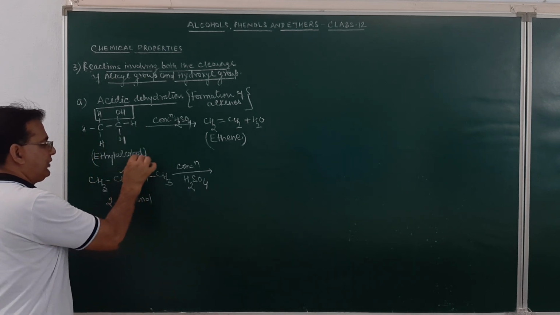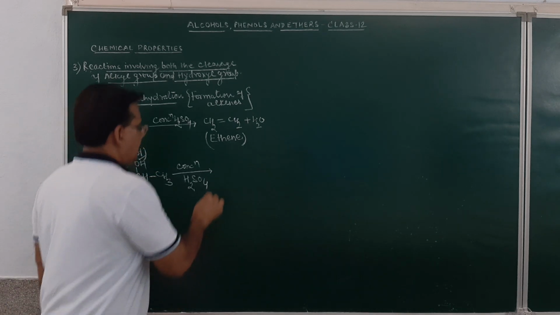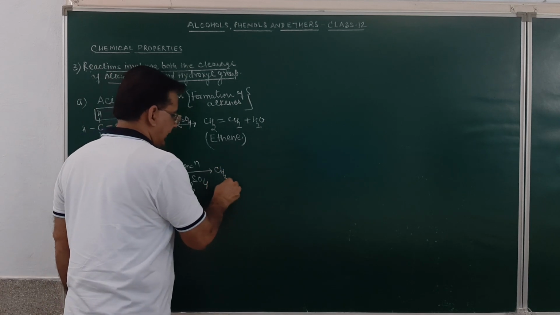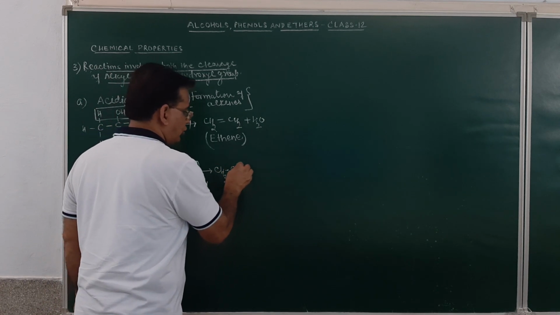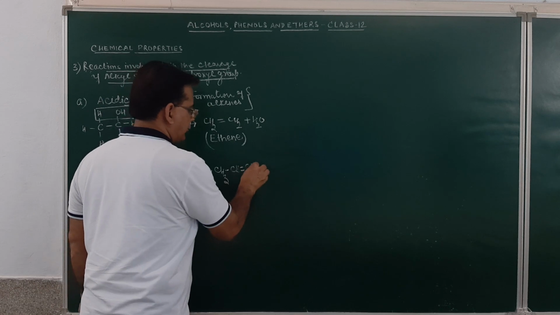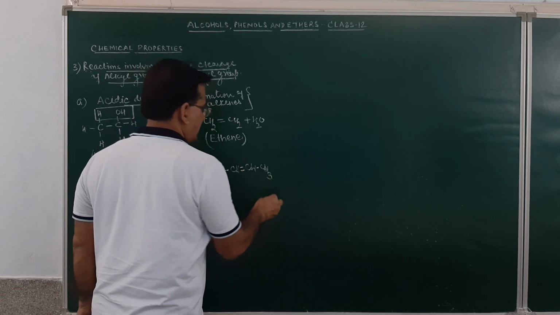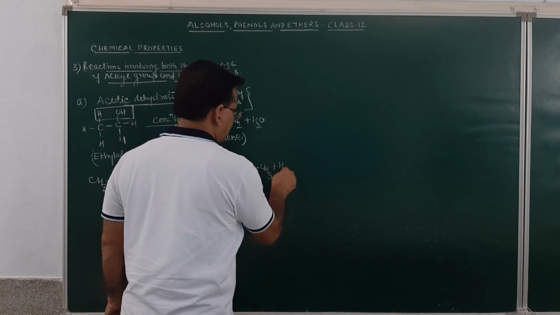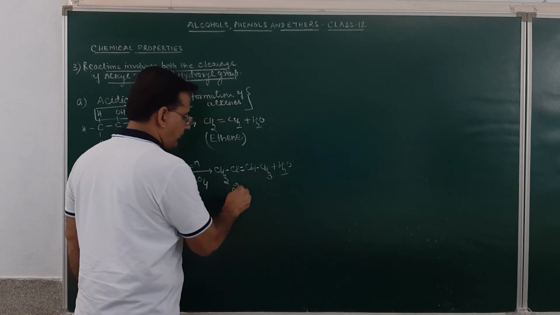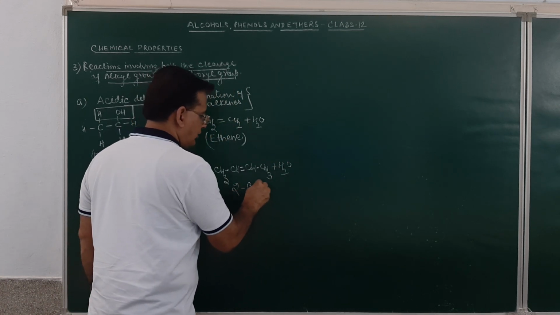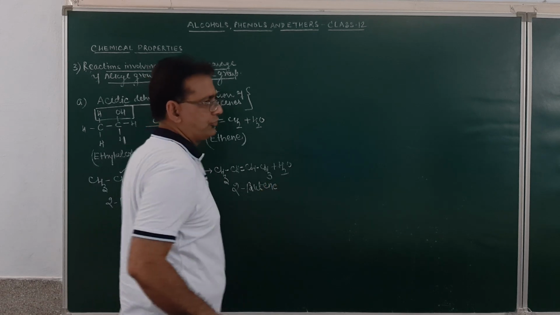OH from here and H from here will be given out, and it will result in the formation of but-2-ene. The product obtained will be but-2-ene and a molecule of water will be given out. Tell me whether it is getting clear to you or not.